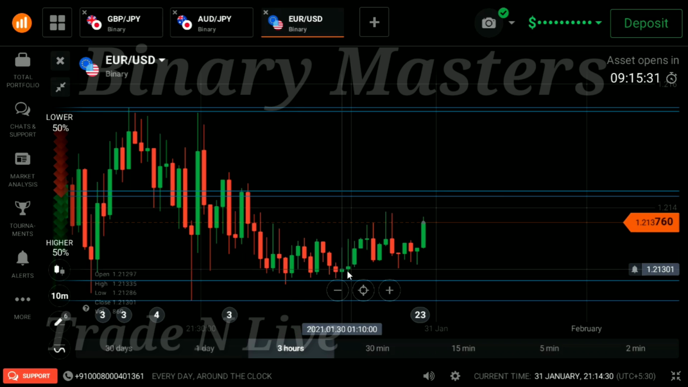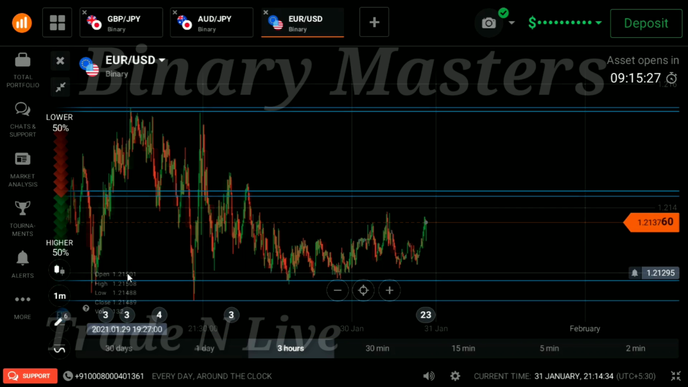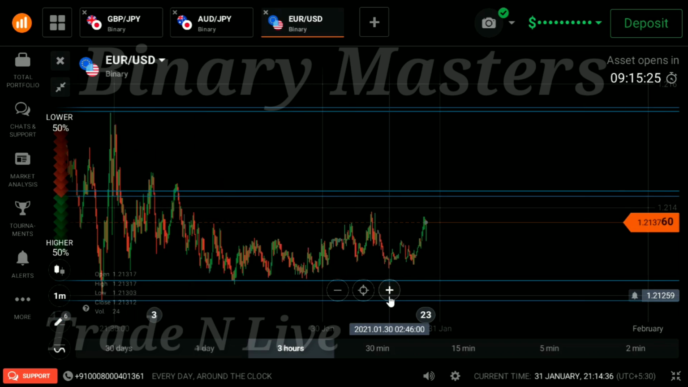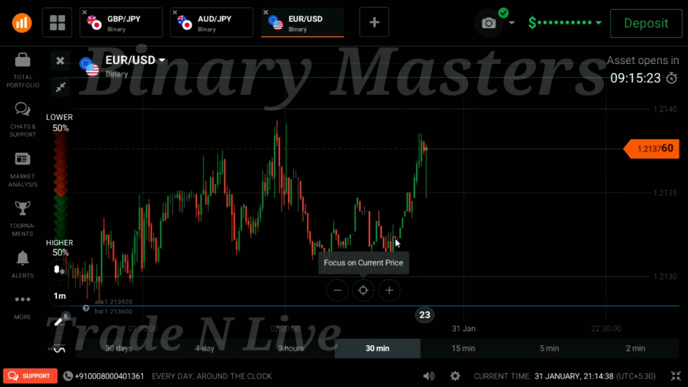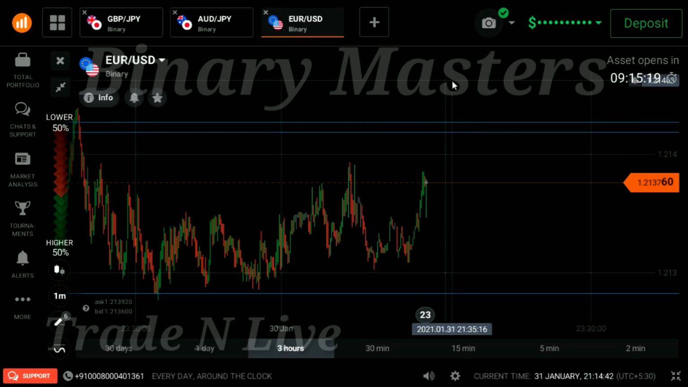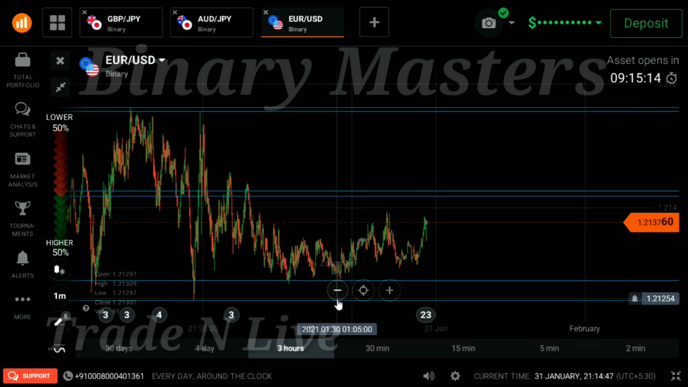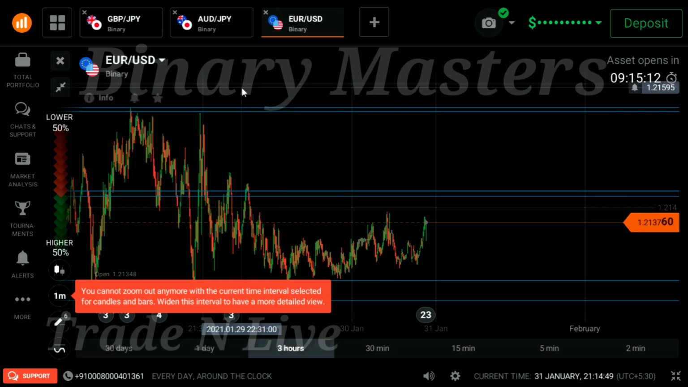Let's change it into 1 minute again. So when the market tomorrow touches these levels, very higher chance to reverse. There is no chance to break out in the first attempt.